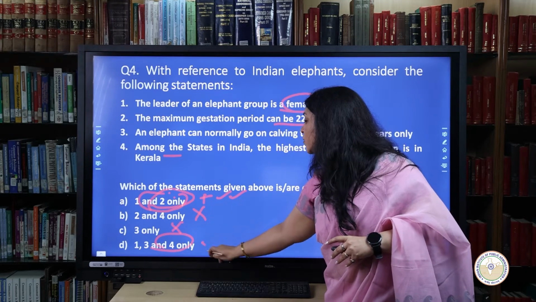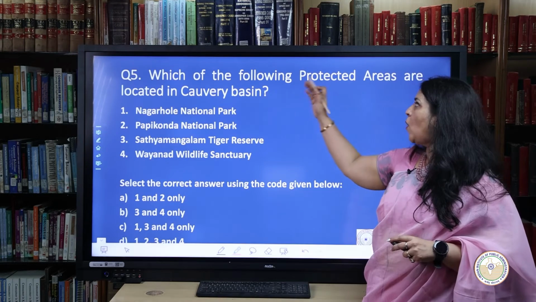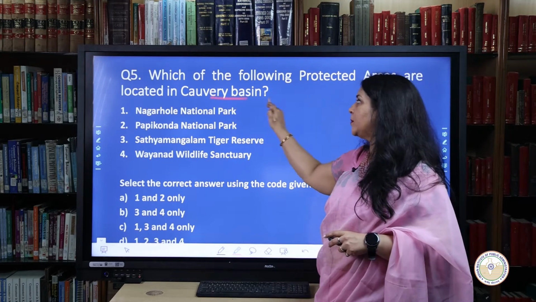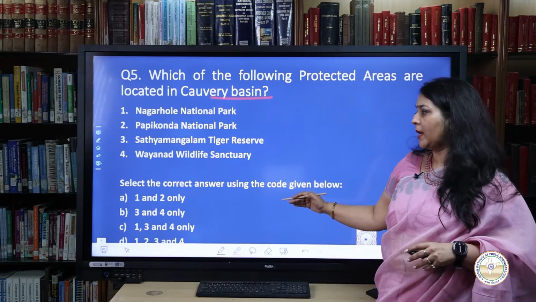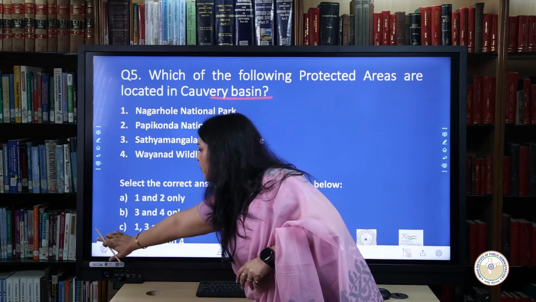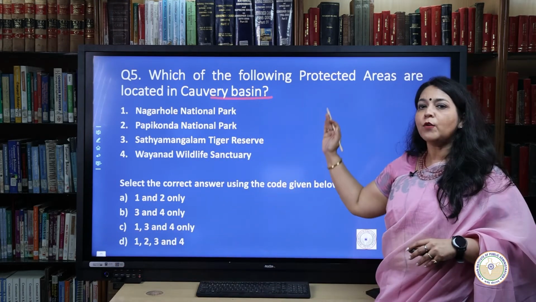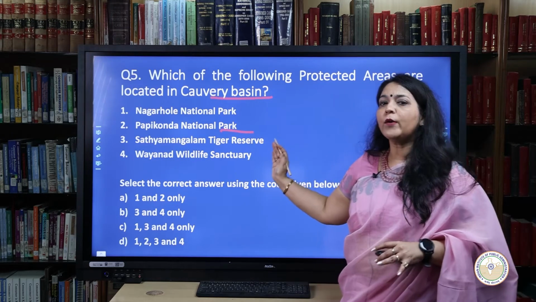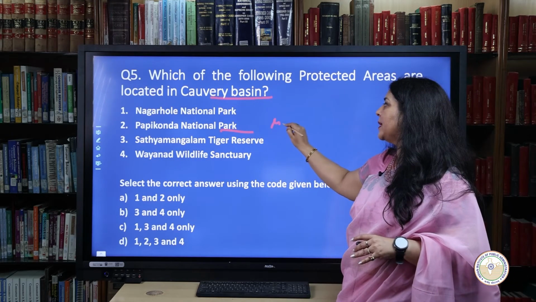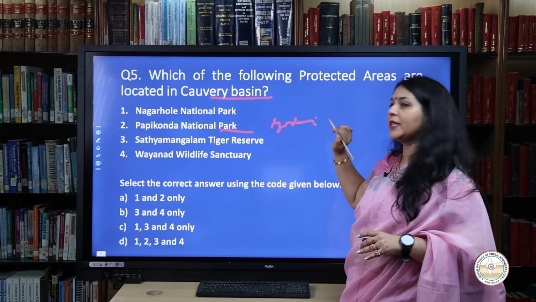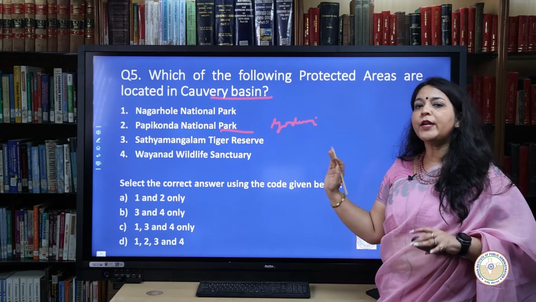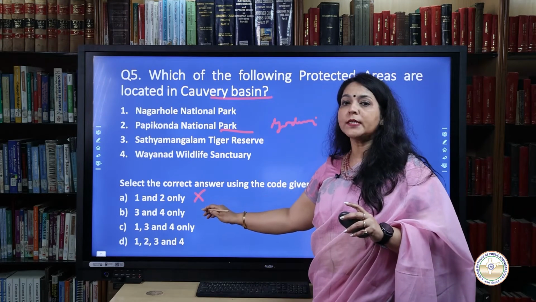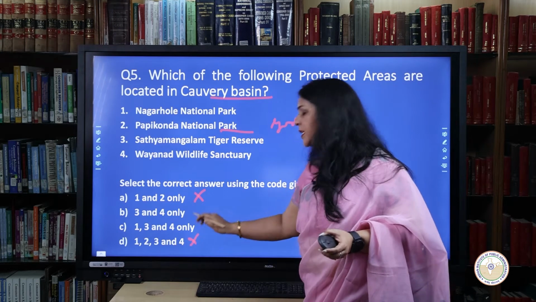Which of the following protected areas is located in Kaveri Basin? If we look at all the options available with us, let me show you very clearly the options which we have. Out of all the options available, Papikonda National Park is located in the Godavari River Basin. So it rules out the possibilities of option A and of course D as well to be the correct option.